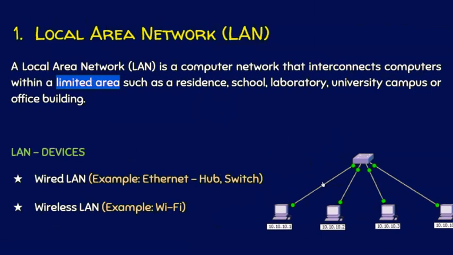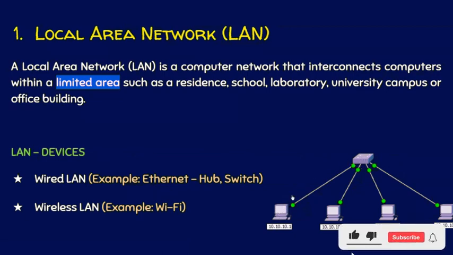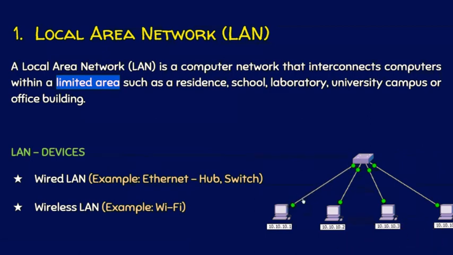We can set up LAN in two ways. One is a wired LAN, another one is a wireless LAN. In wired LAN, we have cables. So the example technology for a wired LAN is Ethernet. We have already seen in the previous lecture that Ethernet is used to connect two or more nodes. In this case, this computer is connected to the switch with the help of an Ethernet cable. To be precise, this is an Ethernet straight-through cable.